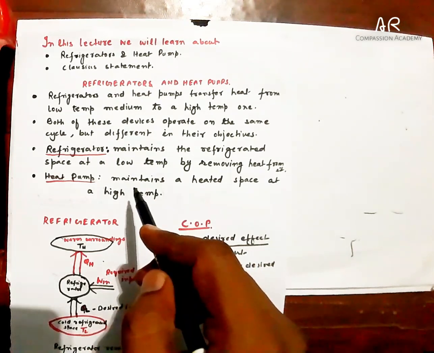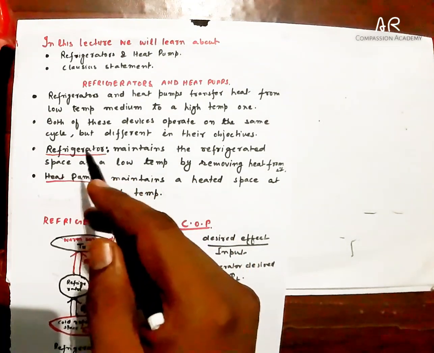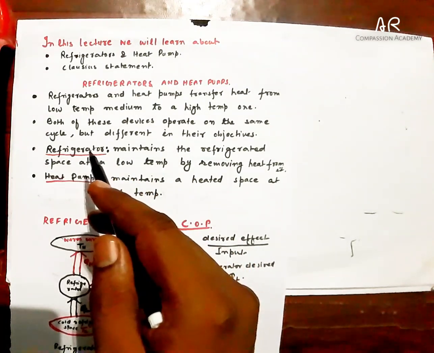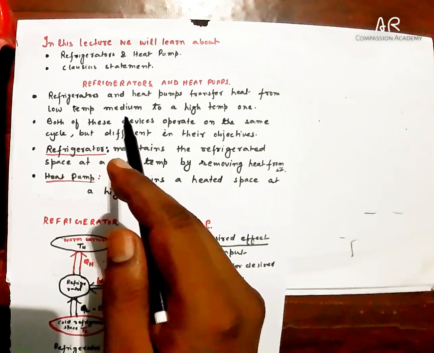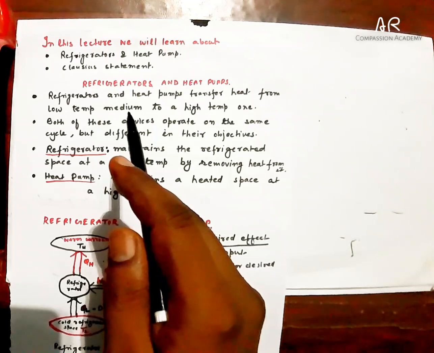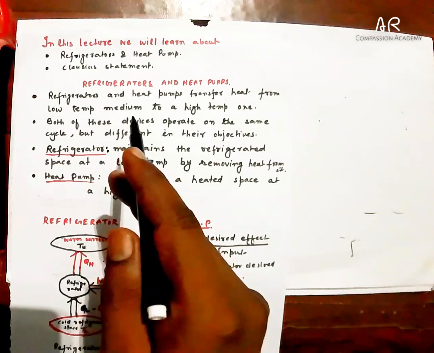Now we will go into some detail about the refrigerator and heat pump. Refrigerator and heat pumps both operate on the same cycle, and these devices are in some sense opposite to that of heat engine.